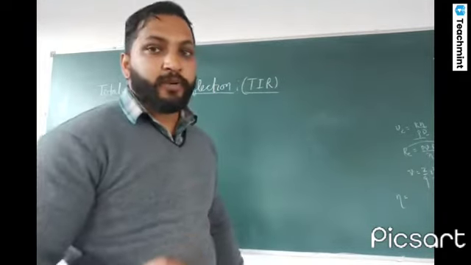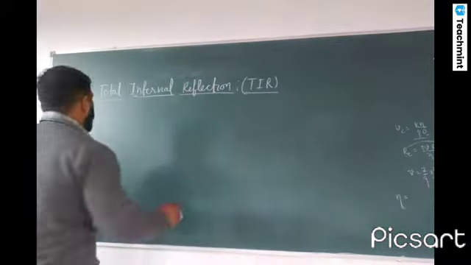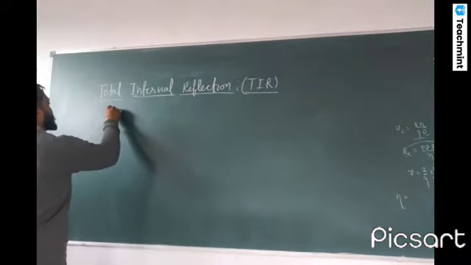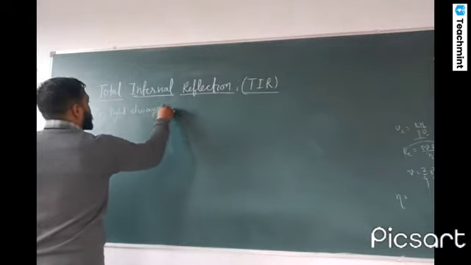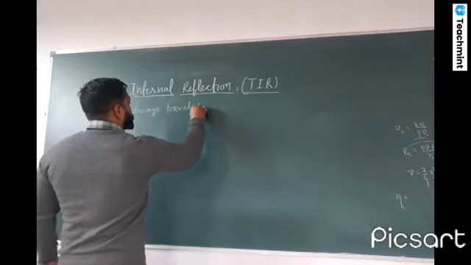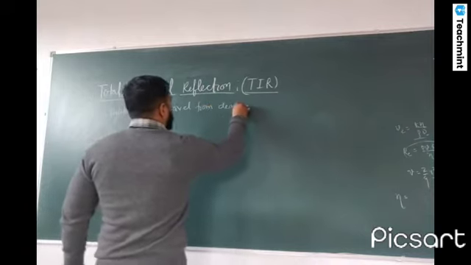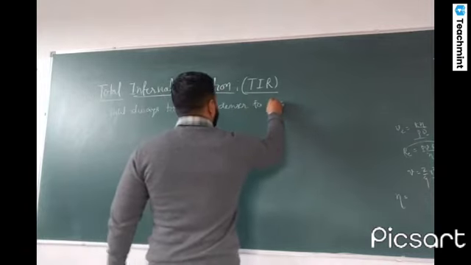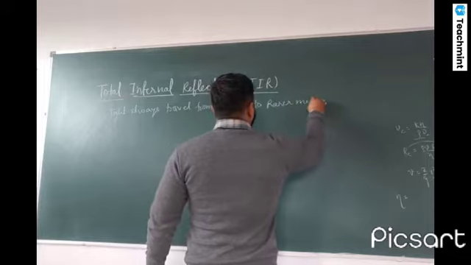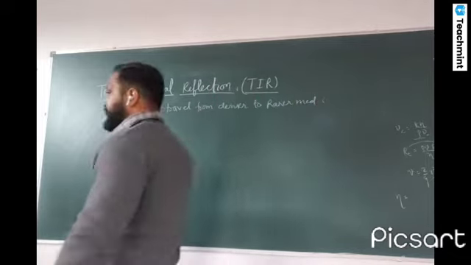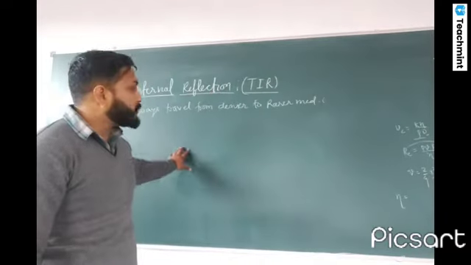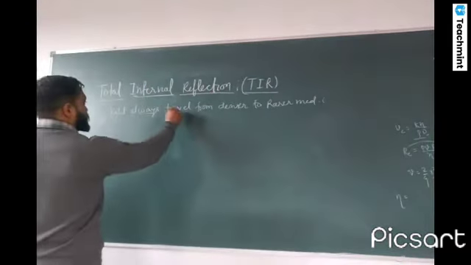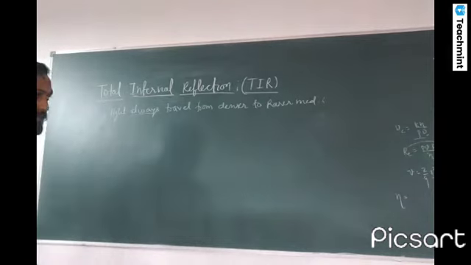So the first important condition of total internal reflection is that light will always travel from denser to rarer medium. If the light travels from rarer to denser, then TIR will not be there. Okay, so now how can we understand what is TIR?